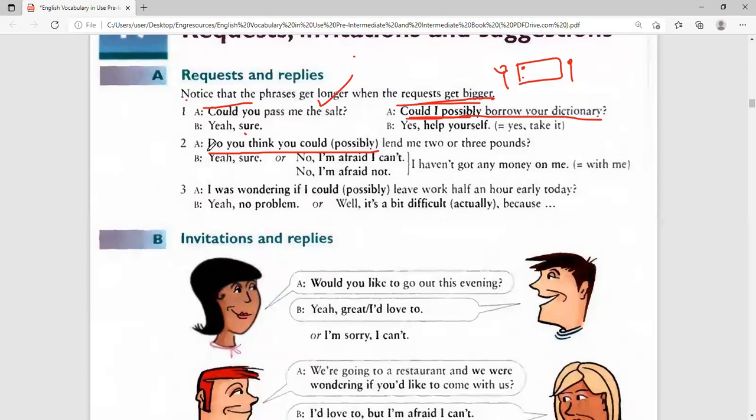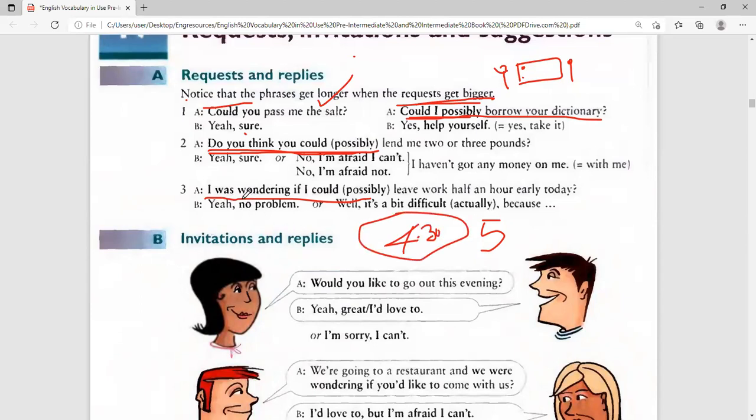If you don't use this one, do you think you could possibly, there's another one also here. I was wondering if I could possibly leave work half an hour early today. Shamsi works for a big company and the big manager there is Nasra. So now Shamsi goes, excuse me. And Nasra says, yes, how can I help you? You say, I was wondering if I could possibly leave work half an hour earlier today. You know, you leave work at 5 o'clock, but now you're asking the boss if you can leave at 4:30 because there's some activities you want to do.